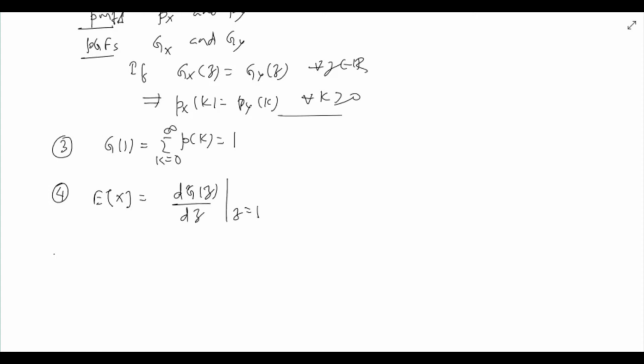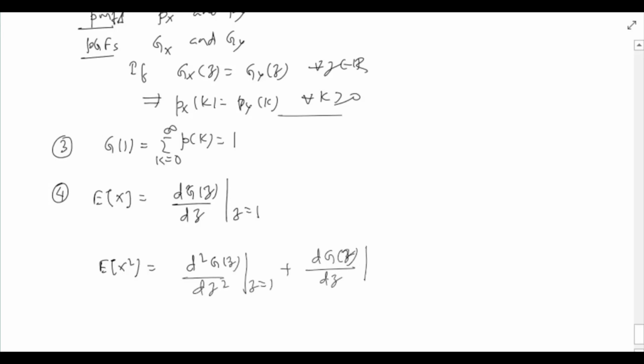We will not look at moments of all orders, but we will be interested in the second moment and variance. It turns out that the second moment of X, that is the expected value of X square, equals the second derivative of the PGF evaluated at z equal to 1 plus the derivative of the PGF evaluated at z equal to 1.